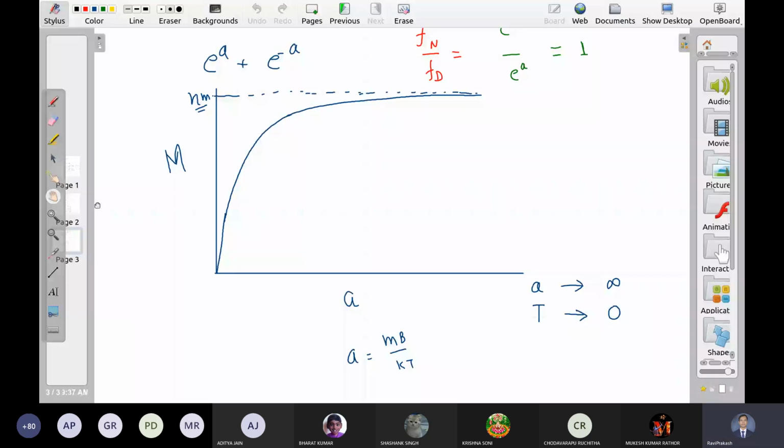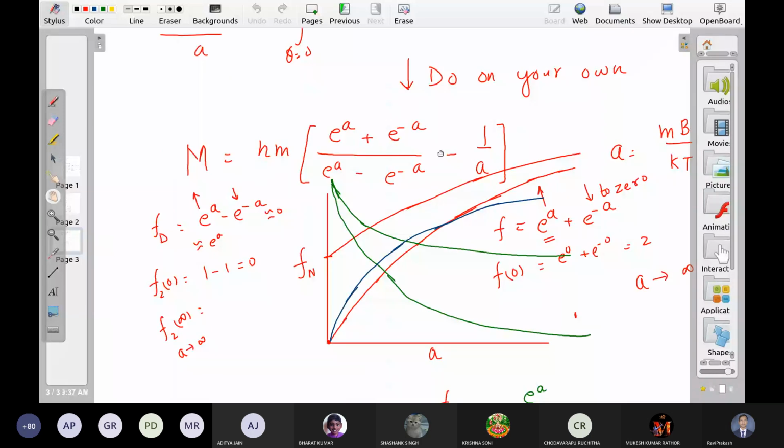But this is not a good looking formula. It does not look very nice. Can we write it in a simple form? Let us see.